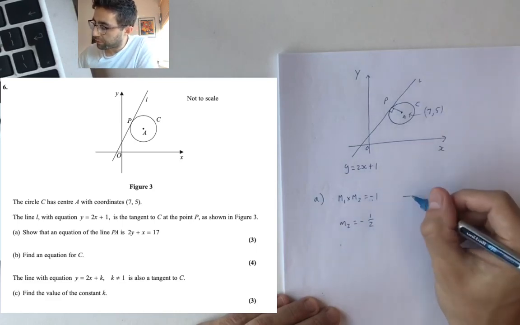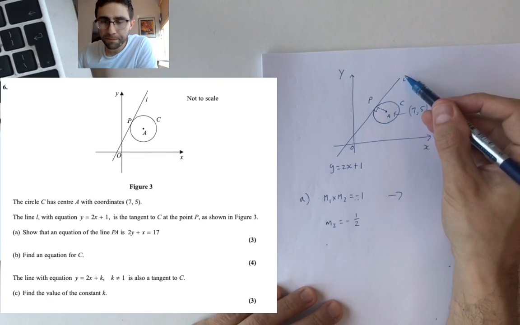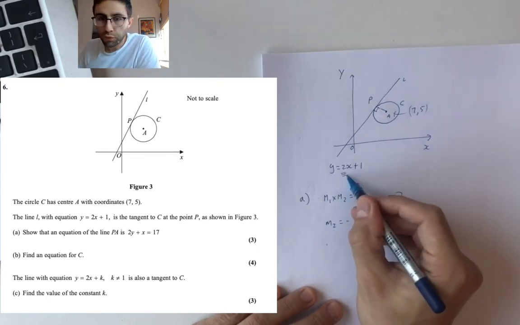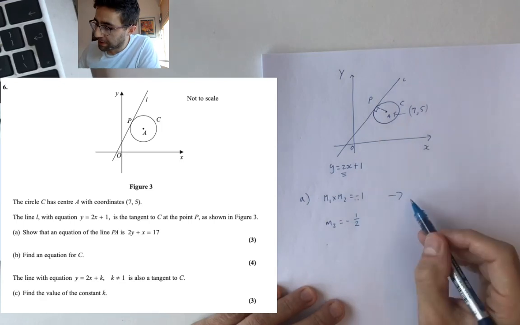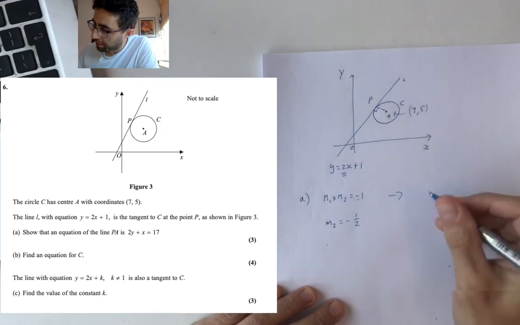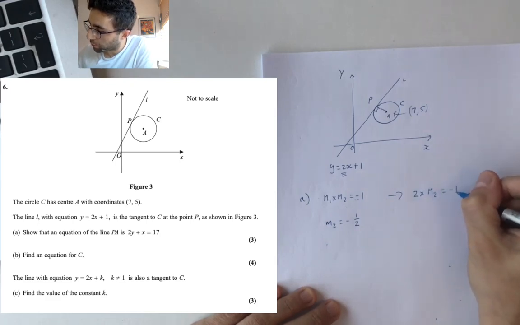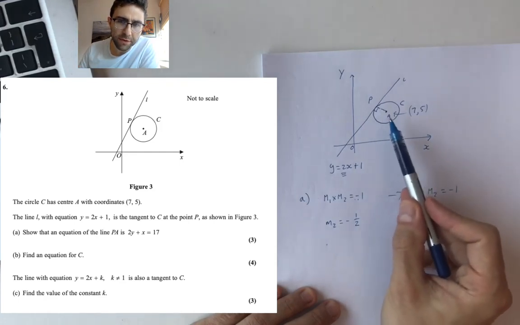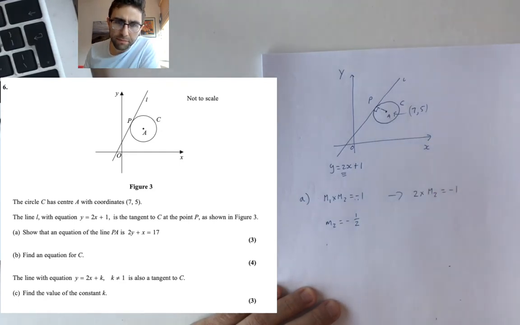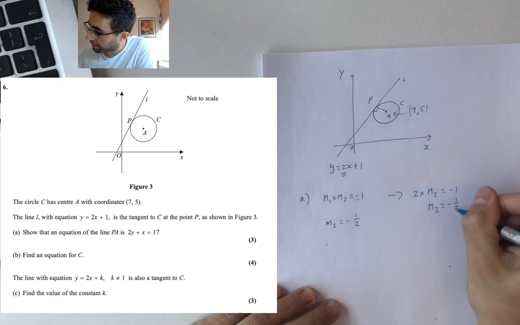Let me just do a mild bit of extra working on that to show you why, because the gradient of this fellow is 2 from your GCSE data bank, and so you've got 2 times m2 equals minus 1, m2 being the gradient of our perpendicular guy, and so m2 equals minus a half. So that's how I got that.